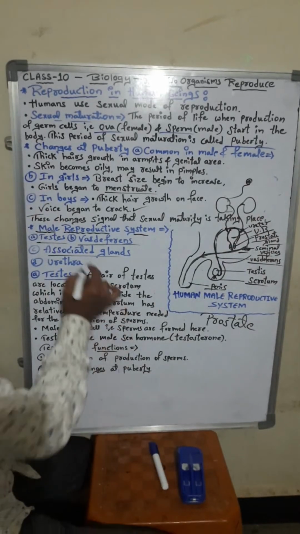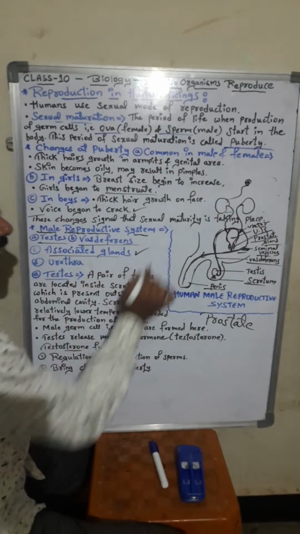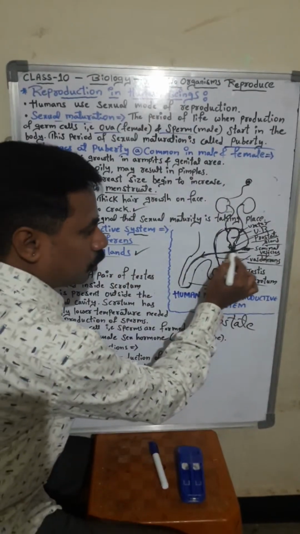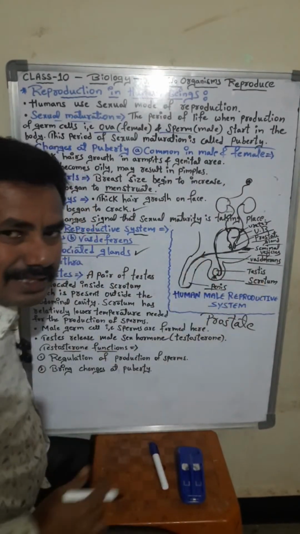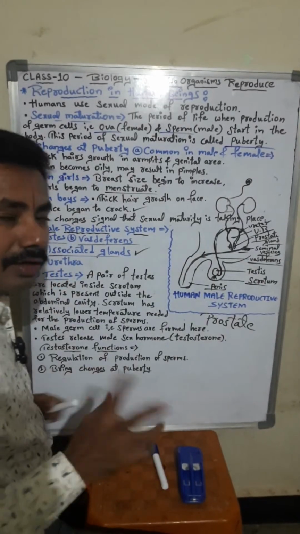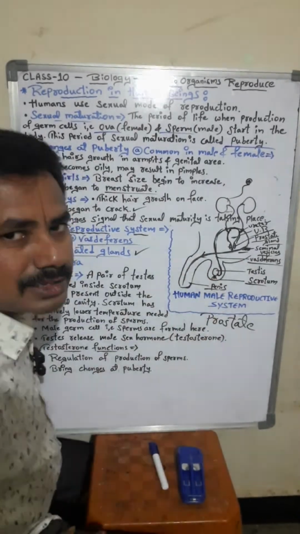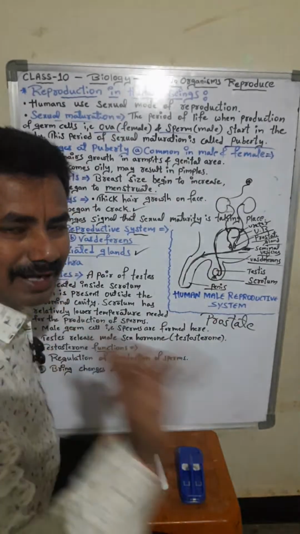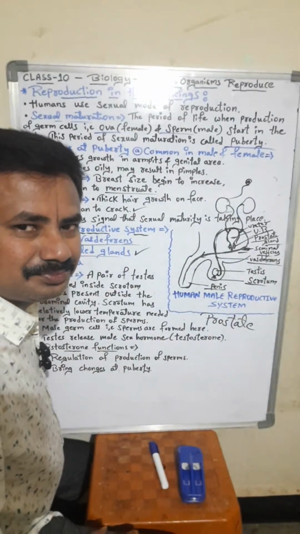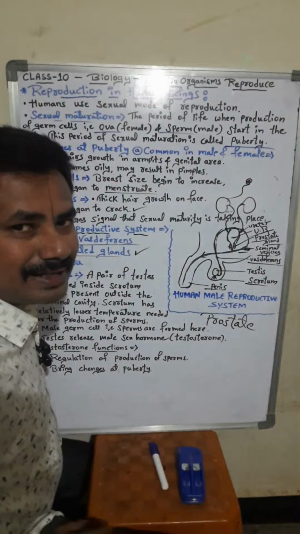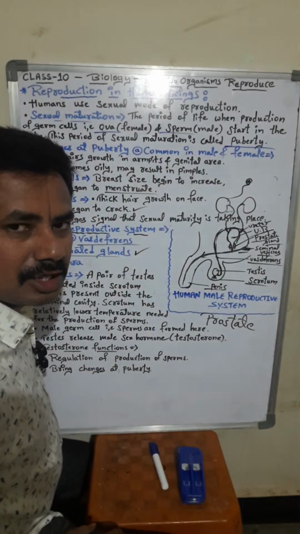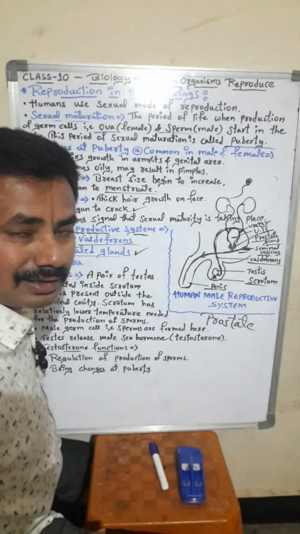Okay. So the third one is associated glands. The prostate gland and the seminal vesicles, two different types of glands are there. Testes are also glands, students. In control and coordination we have studied endocrine glands. Testes are glands.